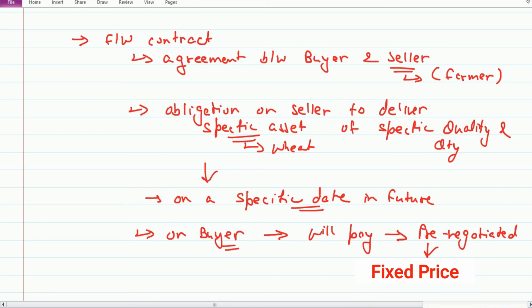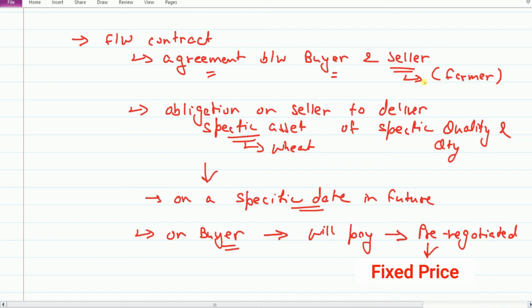So I hope you have understood this forward contract. Let's once again revise what this forward contract is. It is an agreement between buyer and seller, and we have taken the example of a farmer, who was our seller.